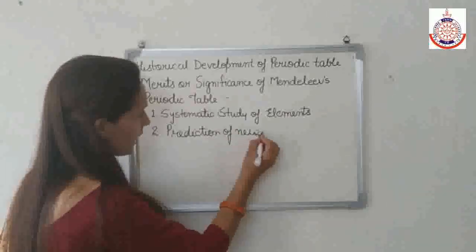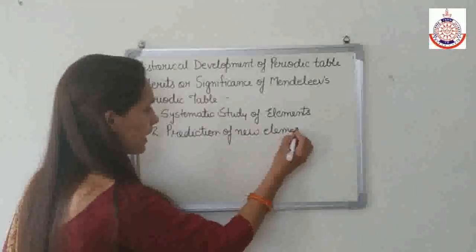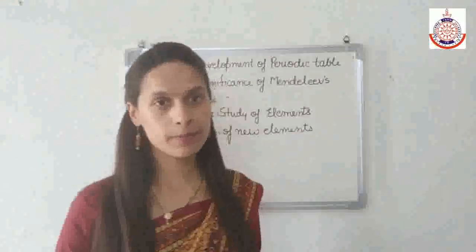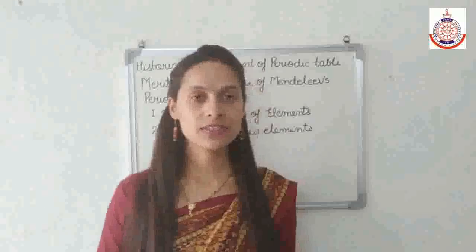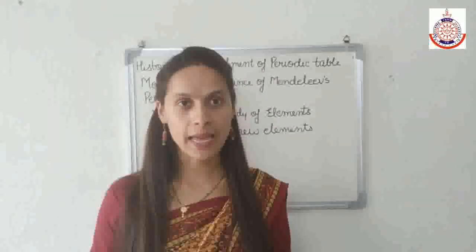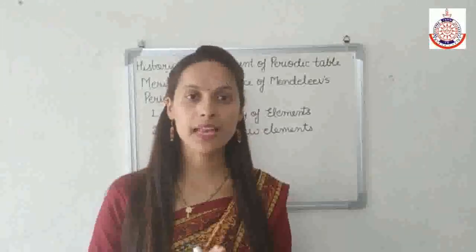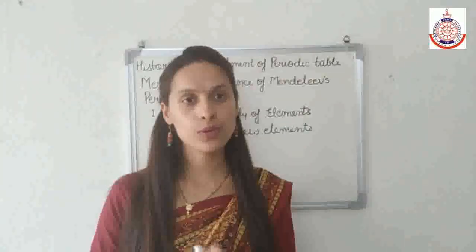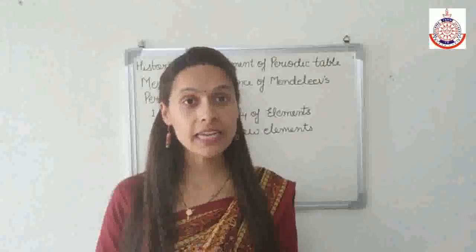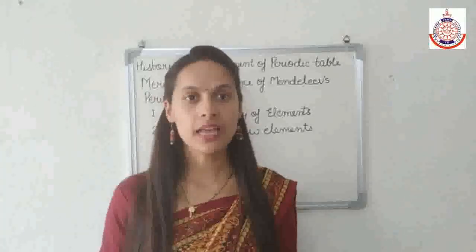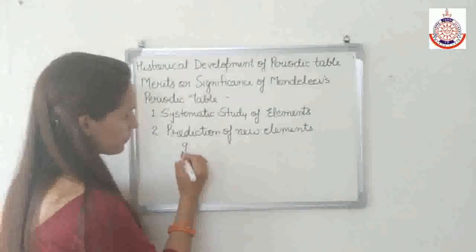This we have also discussed earlier: while arranging the elements in different places, Mendeleev left some space or gap, and he predicted that in the future some elements would be discovered which would fill these gaps, and he also predicted the properties of those elements, like gallium.